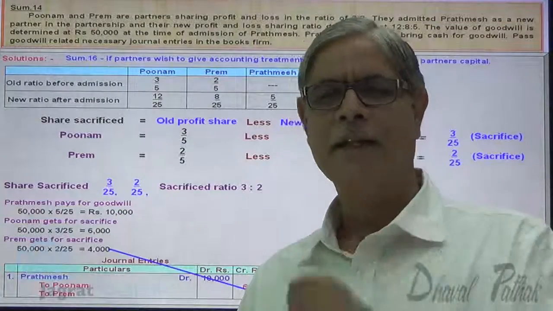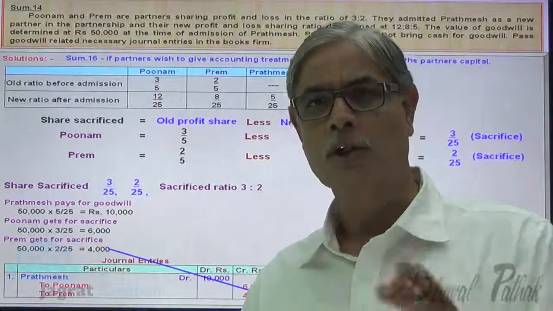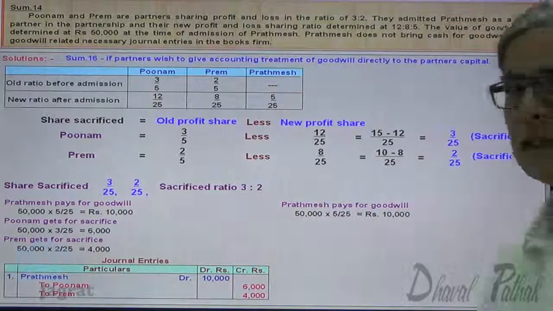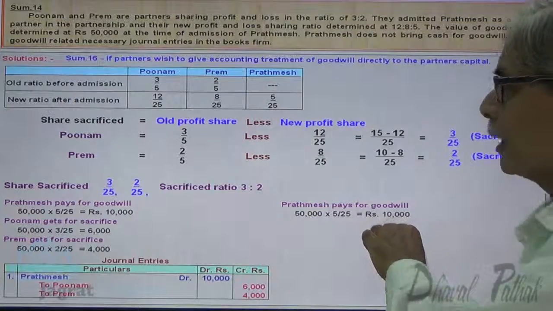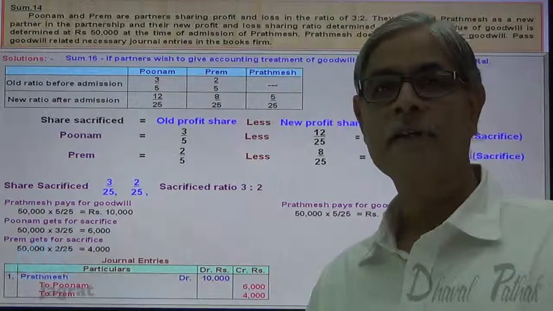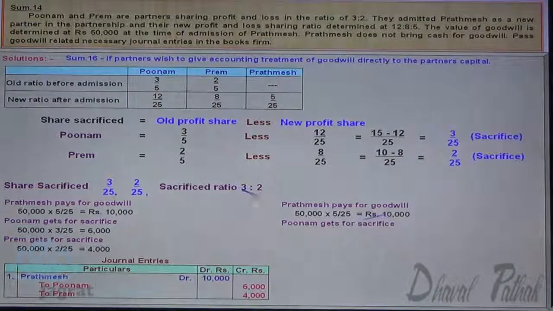Now observe the same calculation with another alternative. Prathamesh pays for goodwill 50,000 upon 5/25, 10,000 he has to pay. This 10,000 will be distributed between Poonam and Prem in the sacrificing ratio, that is 3:2. So Poonam gets 10,000 into 3/5, 6,000. Prem gets 10,000 into 2/5, 4,000.